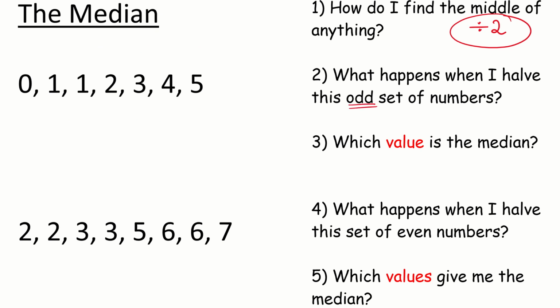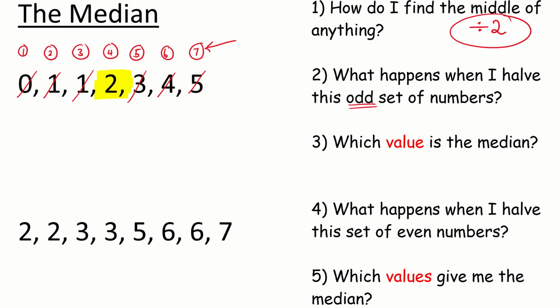I mean if I count them, 1, 2, 3, 4, 5, 6, 7, I have a total of 7 numbers, so that's an odd set of numbers. What happens when I halve it? Well, if I halve it in the middle, I have 1 digit and 1 value for the median.